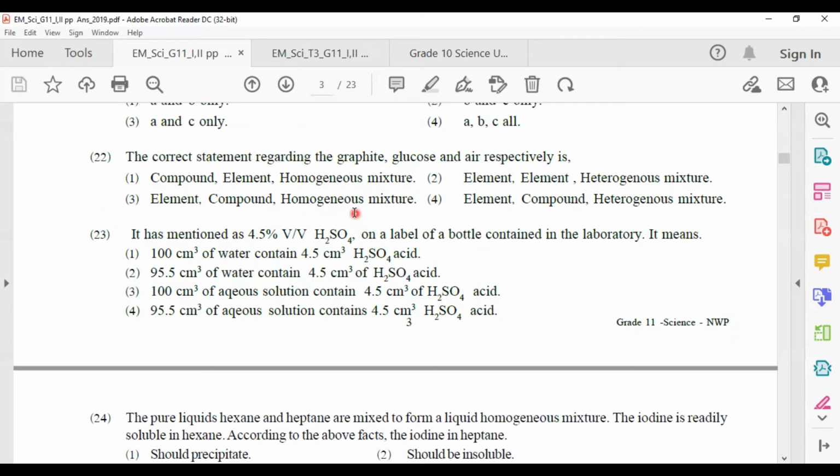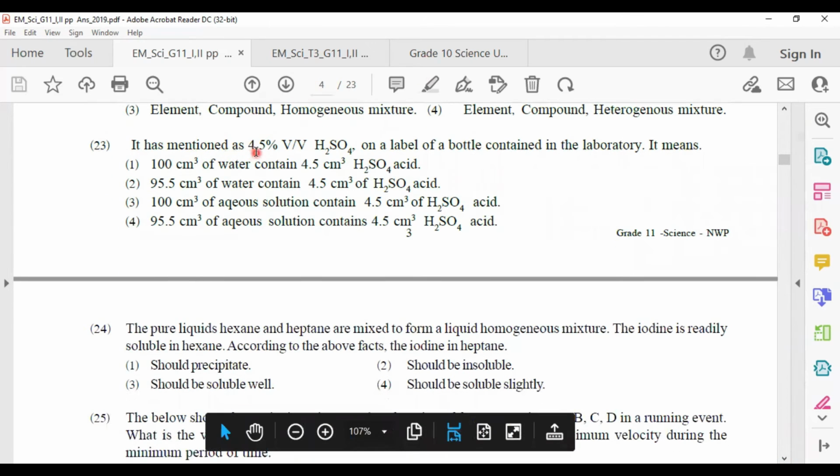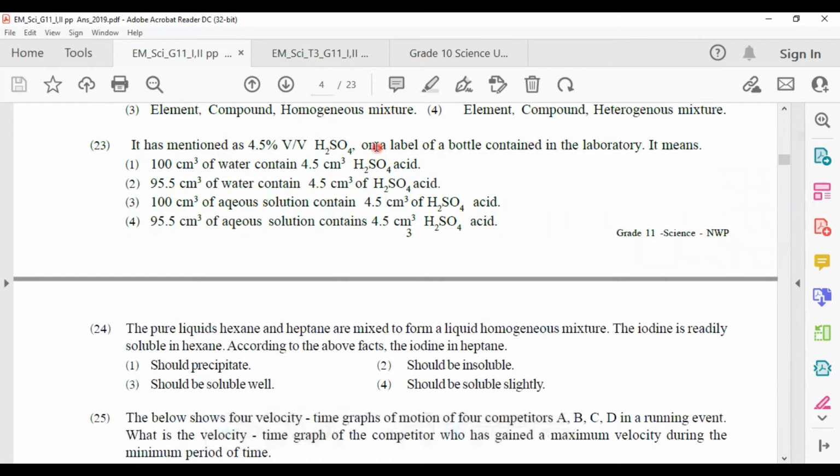If in any mixture we can separate the items, we call that kind of mixture a heterogeneous mixture, but air is a homogeneous mixture. 23. It is mentioned as 4.5% V/V H2SO4 on the label of a bottle in the laboratory. V/V means volume ratio. That means you have to take the volume ratio as 4.5.